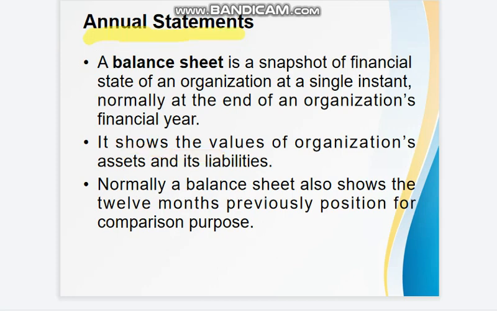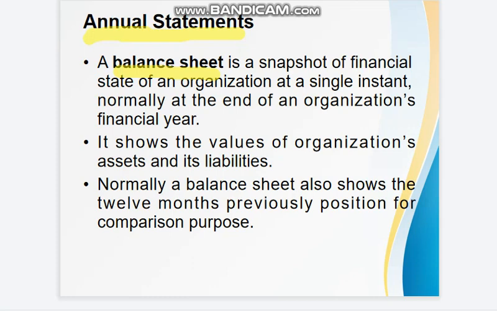A balance sheet. What is a balance sheet? A balance sheet is a snapshot of the financial state of an organization at a single instant, normally at the end of an organization's financial year. It shows the values of the organization's assets and its liabilities.